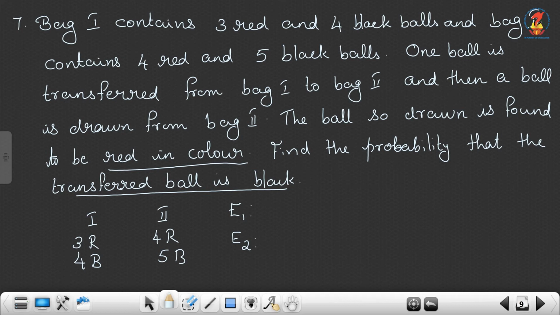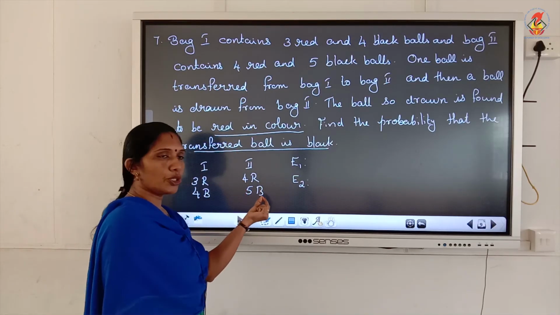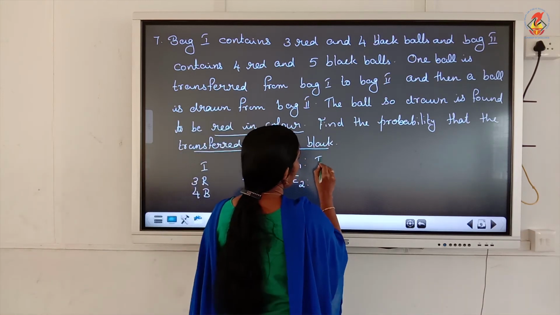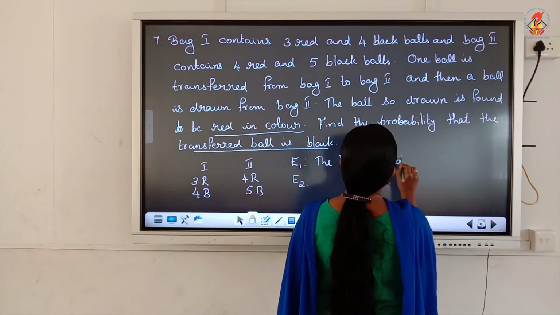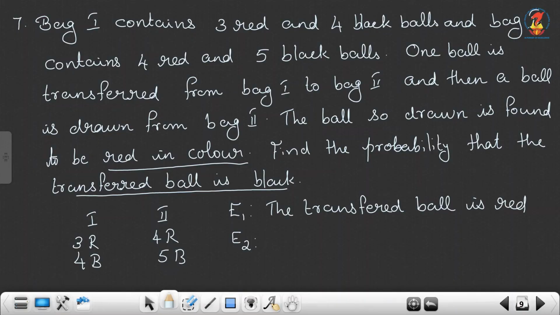In the experiment there are two cases: either we transfer a red ball to bag 2 or a black ball to bag 2. So E1 means the transferred ball is red, and E2 means the transferred ball is black.